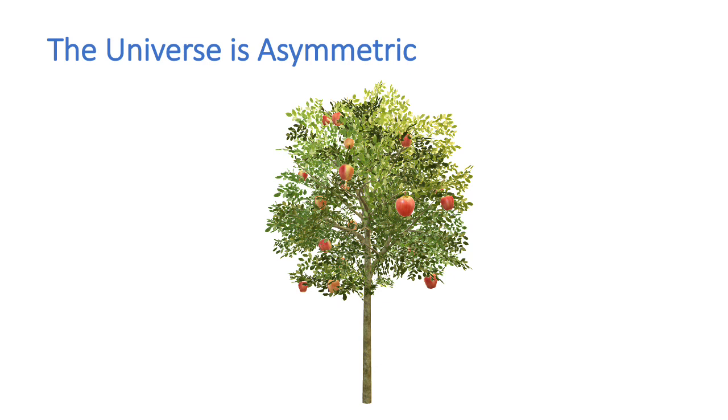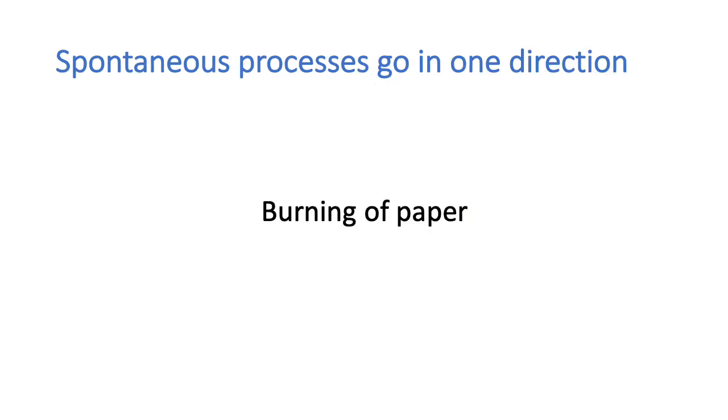So, for example, we will see an apple fall down from a tree, but we never see an apple on the ground jump up and reattach itself to the tree. All spontaneous processes go in one direction. So we can take a piece of paper and light it.